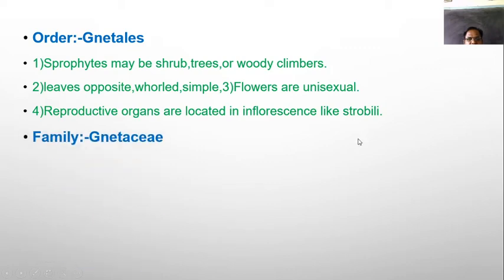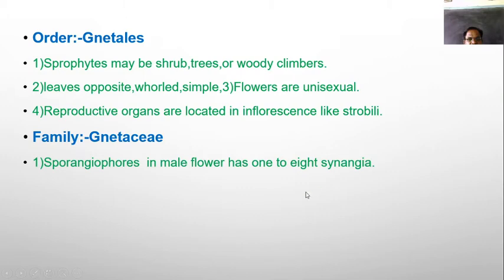Then the family is Gnetaceae. It has the characters, that is, the stalk, which is known as the sporangiophore, which looks like a simple inflorescence-like structure, and on this structure there are eight sporangia present. Then fertilization takes place by the pollen tube.